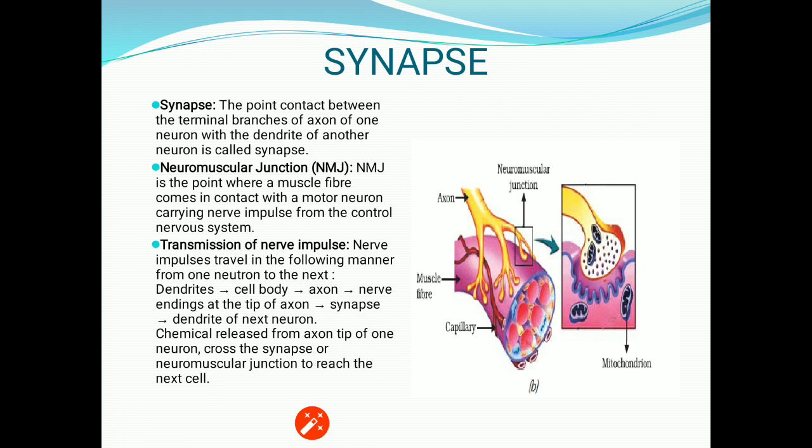Chemicals released from the axon tip of one neuron cross the synapse or neuromuscular junction to reach the next cells. That means the signal gets transmitted in the form of chemicals, and those chemicals are termed neurotransmitters. An example of it is acetylcholine.